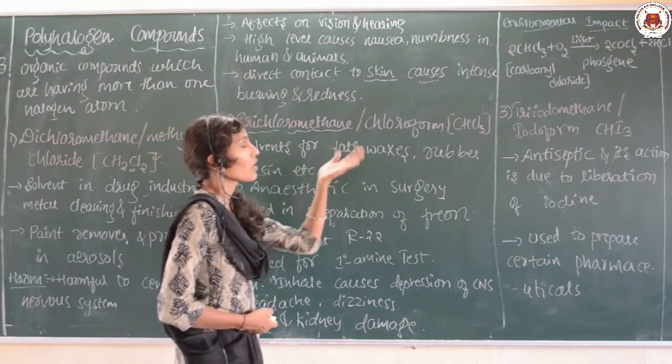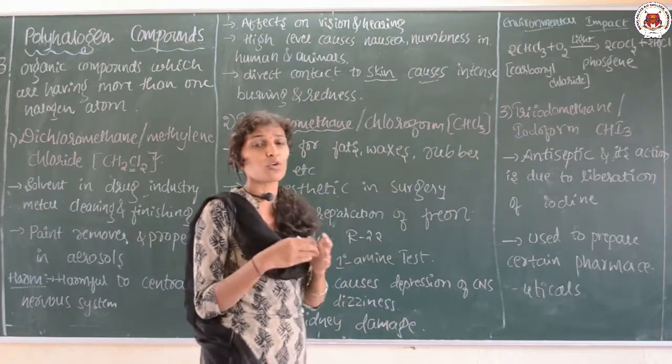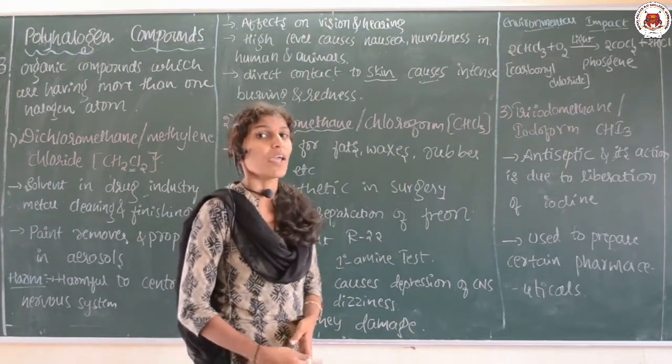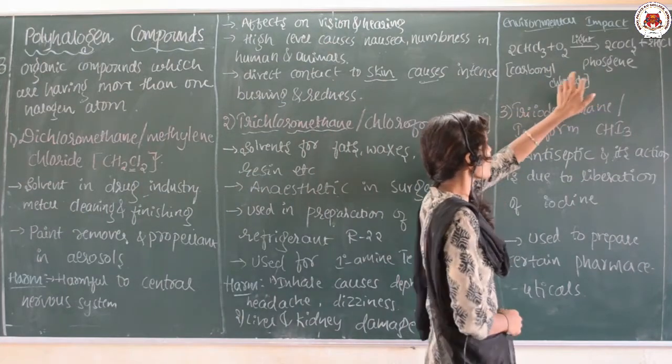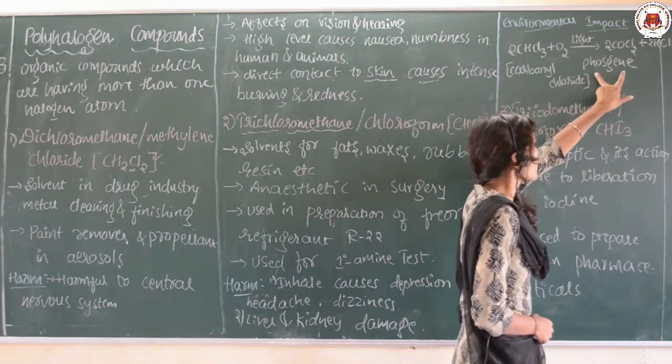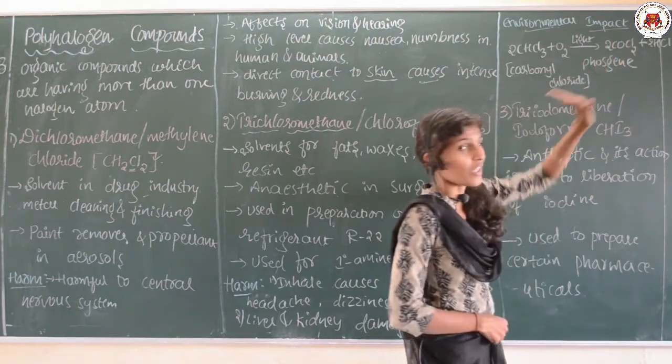Coming to the environmental impact of chloroform, whenever chloroform is exposed to air, it undergoes oxidation and forms carbonyl chloride, that is phosgene, which is a poisonous gas.